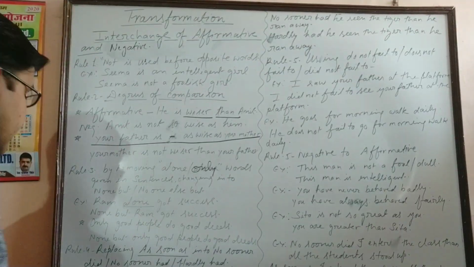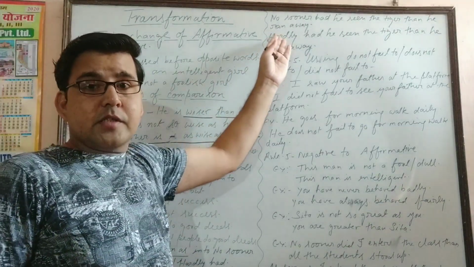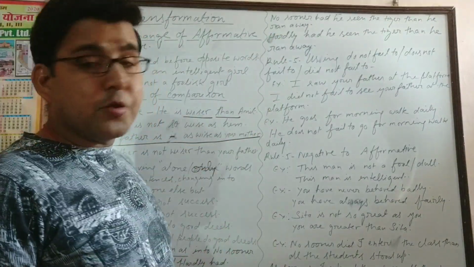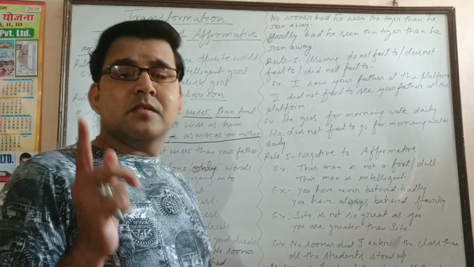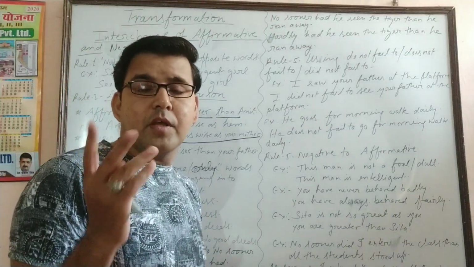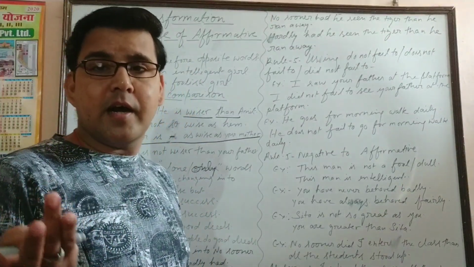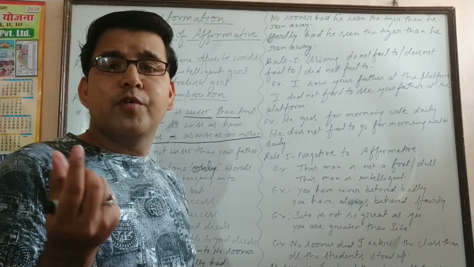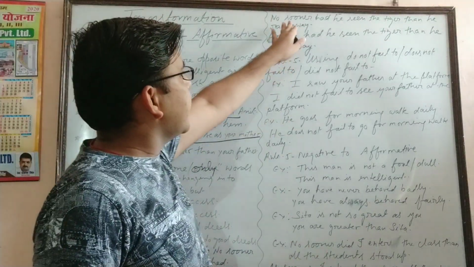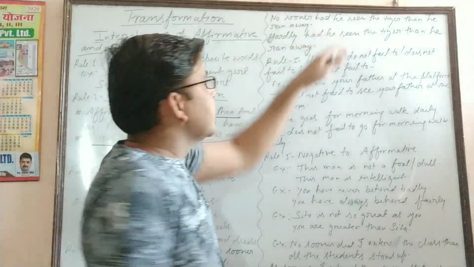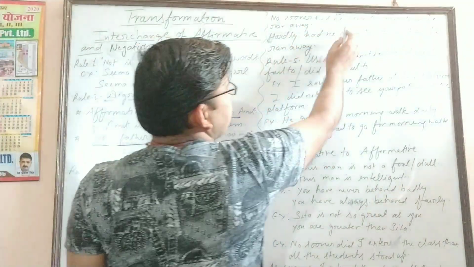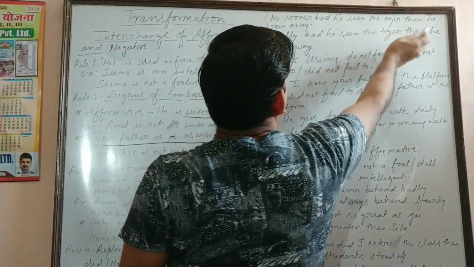Now you see, look at the board this side. As I told you, "as soon as" is replaced by using three things: No sooner did, no sooner had. Now we take an example of no sooner had. देखिए क्या लिखा है? No sooner had he seen the tiger, then he ran away.